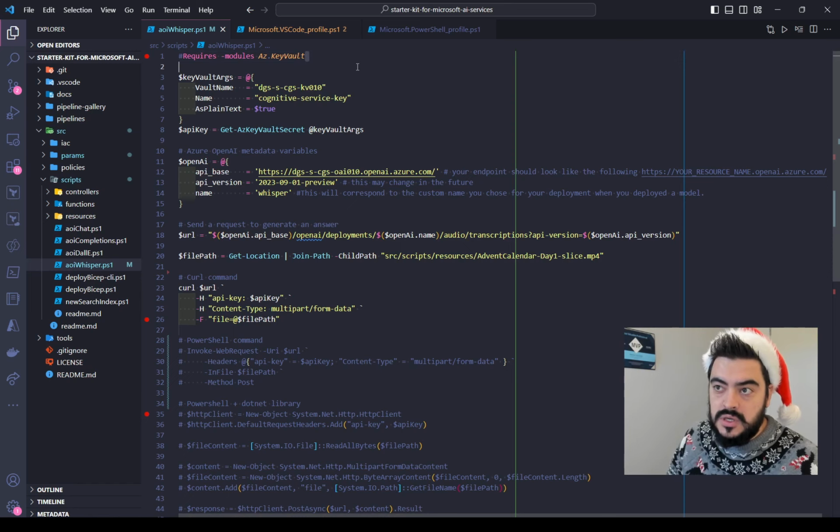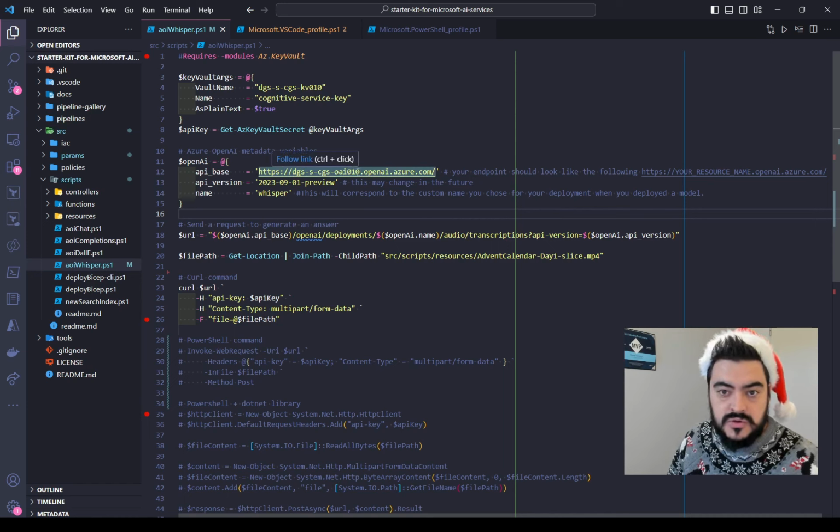So here we are getting the API key from Key Vault, as I mentioned before. Here I have the URL of my OpenAI service. Note that you need to change this in your code for the service that you have deployed. And here you need to specify the name of the model that you have deployed.